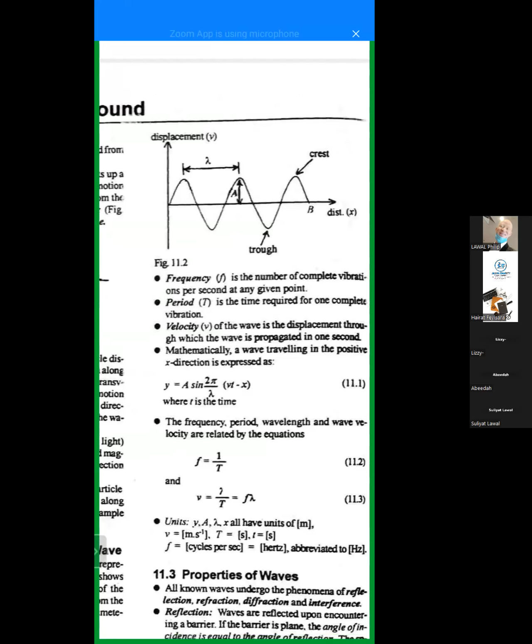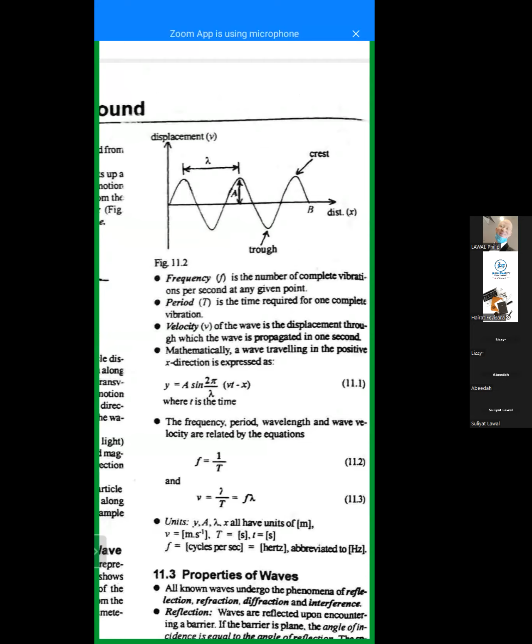I can remember vividly, last class, that the maximum displacement from the medium position is called crest, while the maximum downward displacement is called trough. So you have it there. Amplitude is the maximum displacement from the mean position.